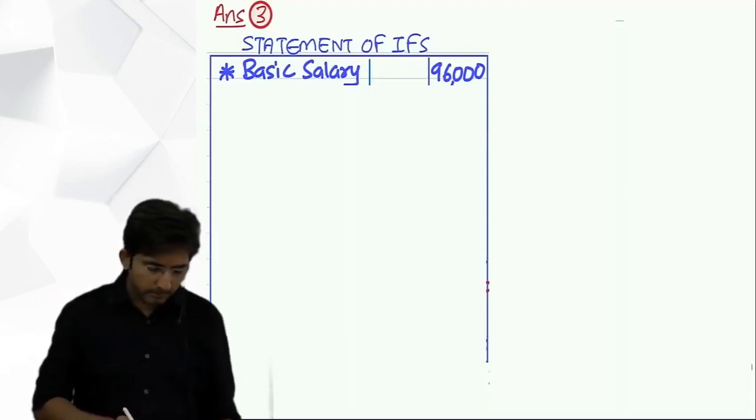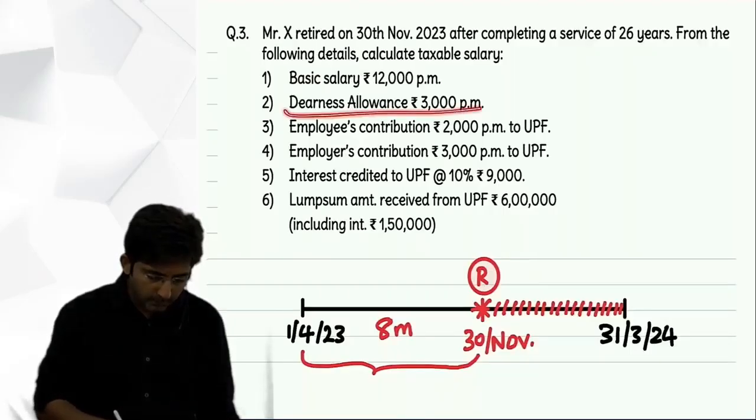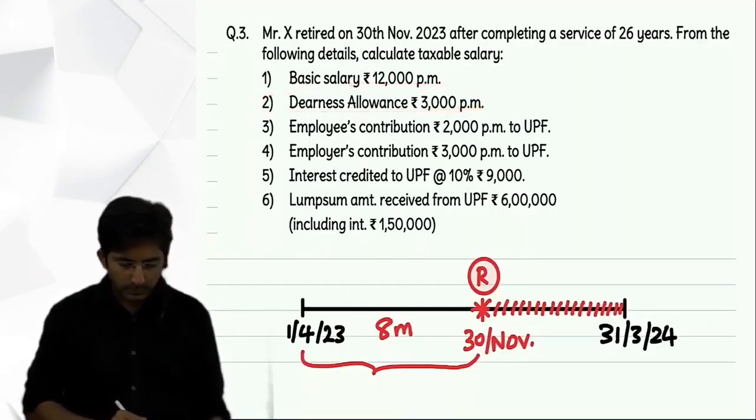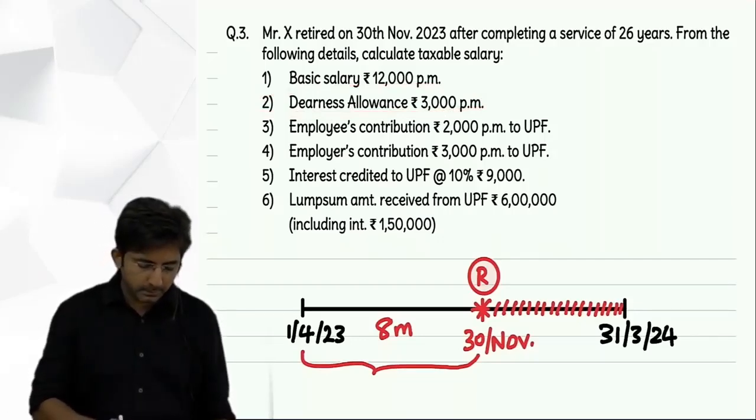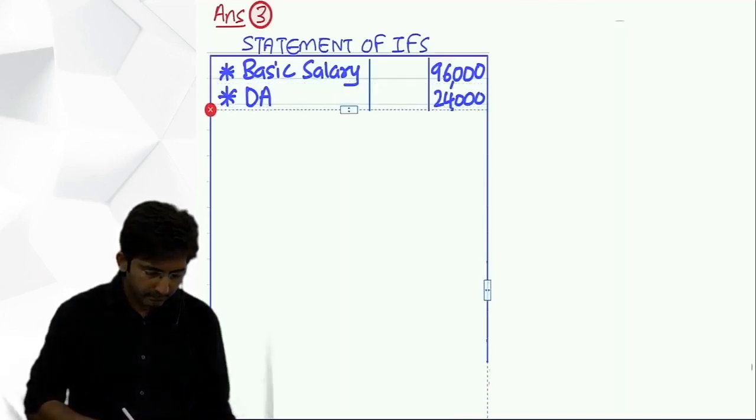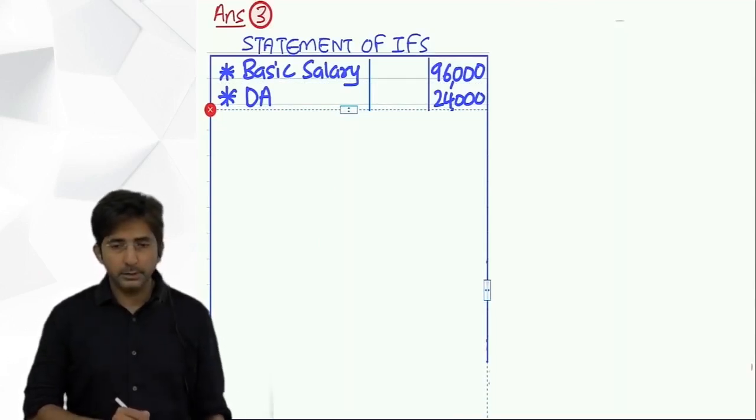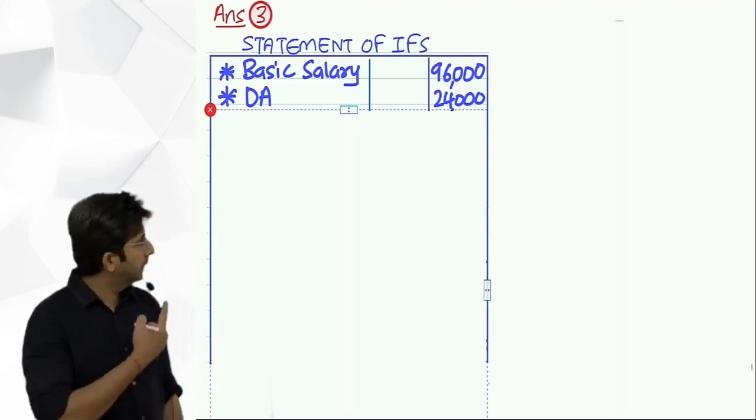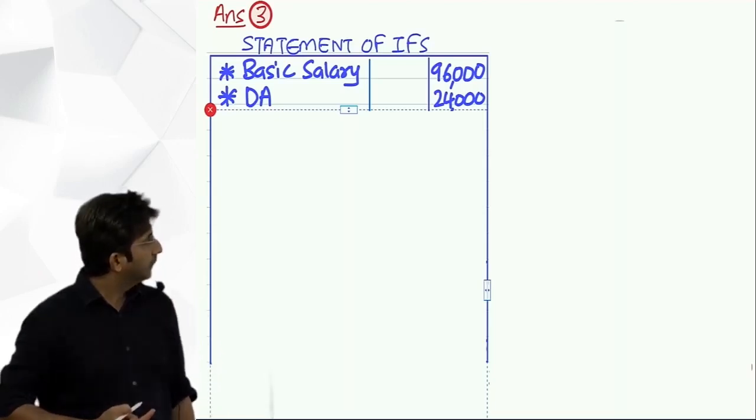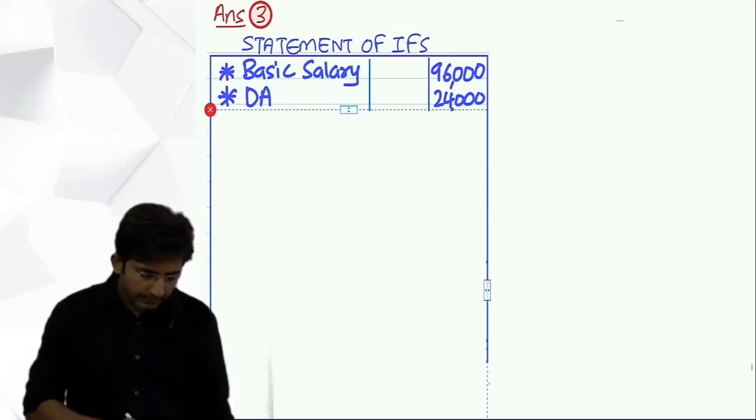Then next point is dearness allowance, 3,000 per month. Even this we will multiply by 8 months. So 3,000 into 8, 24,000. I am not showing the multiplication in the bracket, but you show it. Okay, then wait.